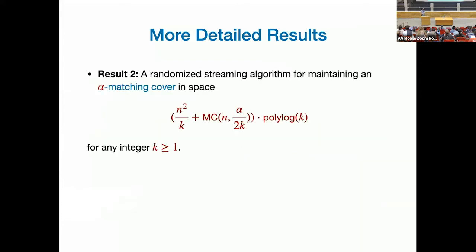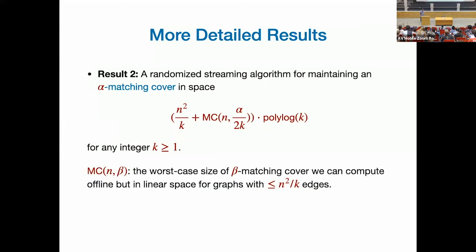Result 2 is a streaming algorithm that can combine these matching covers in a clever way during the stream so that you can compute a matching cover of the input at the end as well. Okay. The previous result was not a streaming algorithm. It was an offline result that says, if you give me the graph and I have it in front of me, I can compute the matching cover. Now I'm telling you how to compute it in a stream. It's a bit of a mouthful really to parse this. So let's go through it.